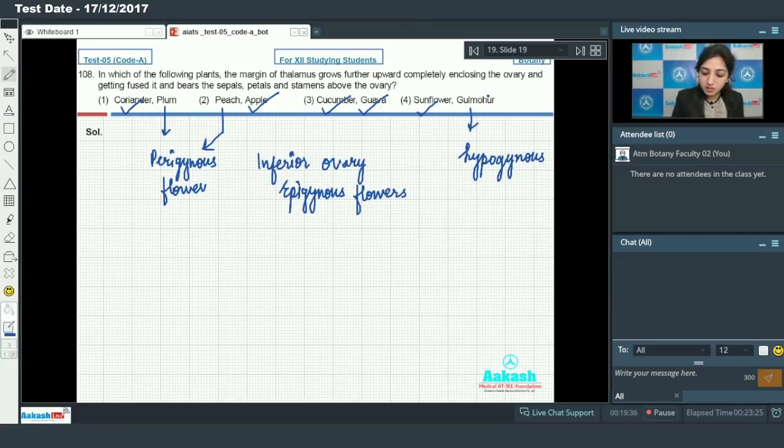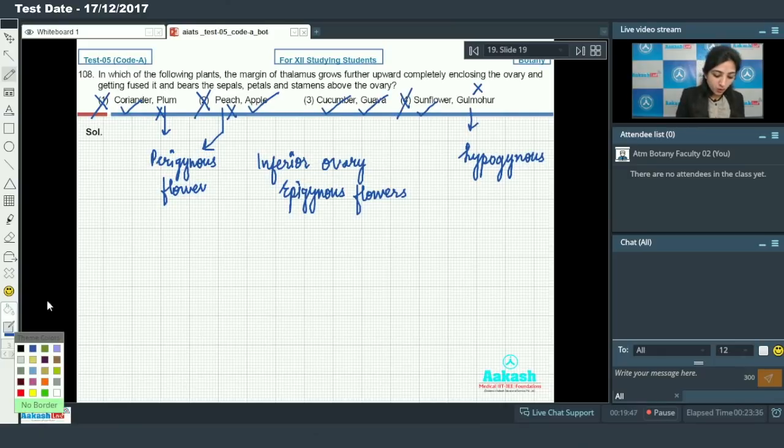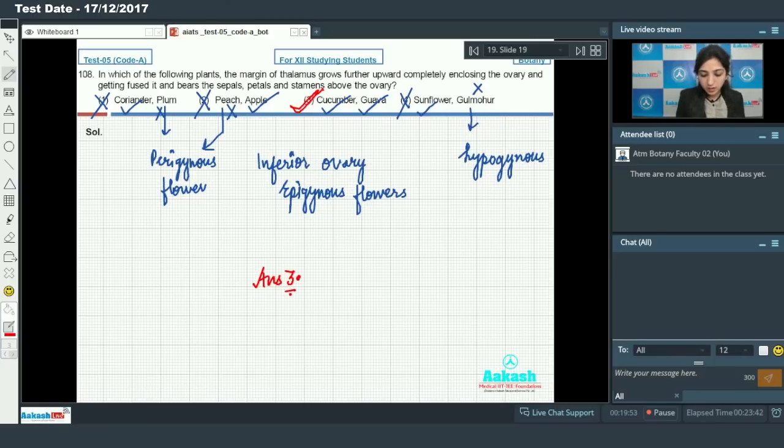Okay, so this is ruled out, this is ruled out, and this is ruled out. So by this, options number 1, 2 and 4 are ruled out. So the answer to this question is option number 3. That means cucumber and guava have inferior ovary or epigynous flower.